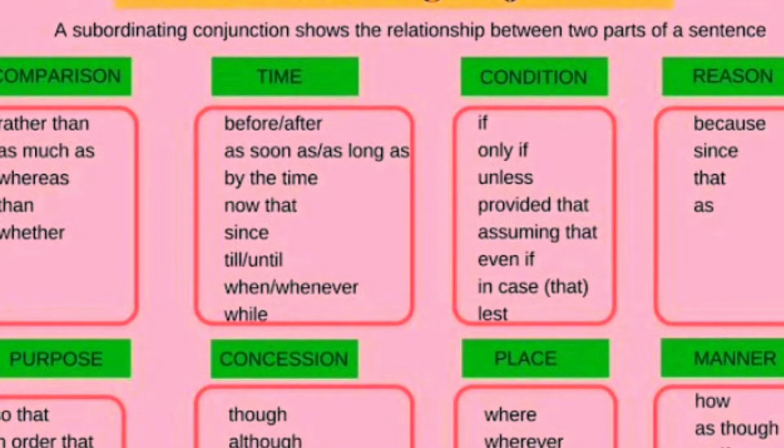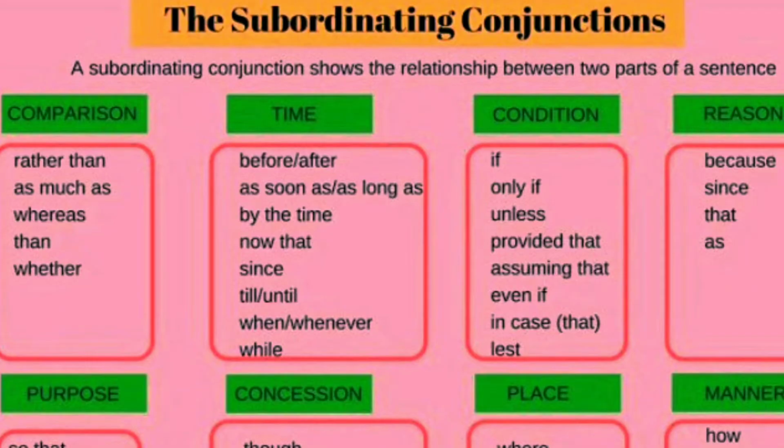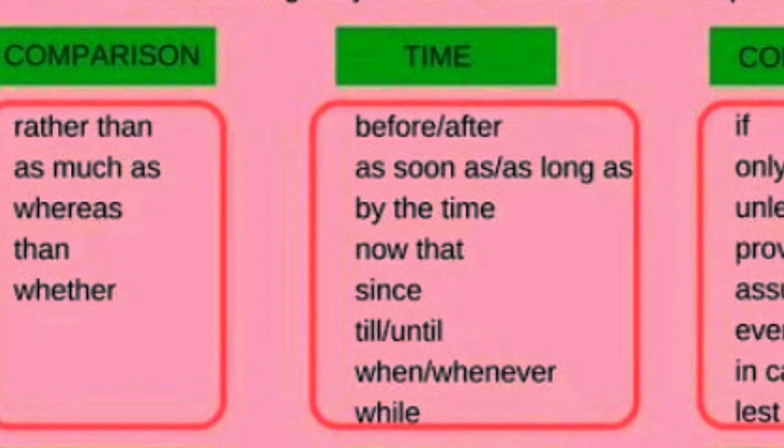Now we see the subordinating conjunctions. So it shows the relationship between two parts of a sentence. So when we show the comparison, we use rather than, as much as, whereas, than, whether. When we relate the time, that time we use before, after, as soon as, as long as, by the time, now that, since, till, until, when, whenever, while.